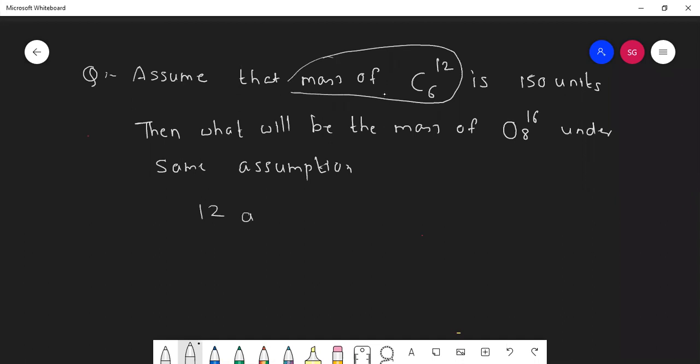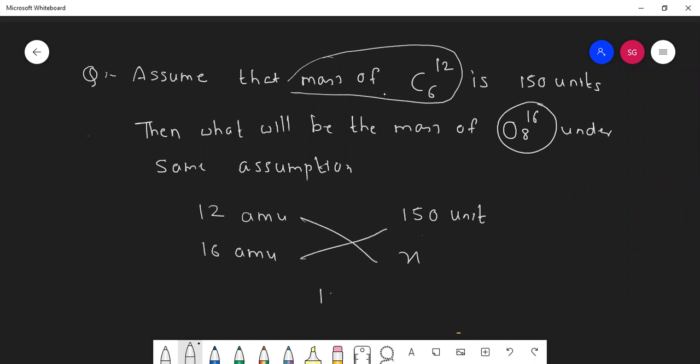So can I say 12 AMU, that time they said it is how much unit? 150 unit. So what is the mass of oxygen? 16. So the question was very easy. 16 AMU means how much? Just cross multiply it. So 16 into 150 divided by 12. It comes out to be 200 unit.